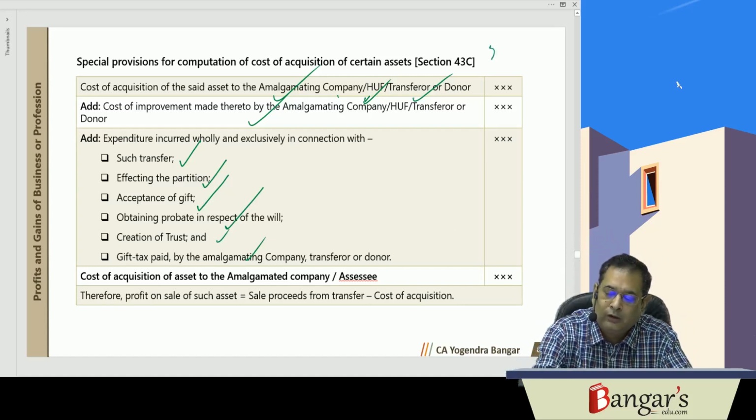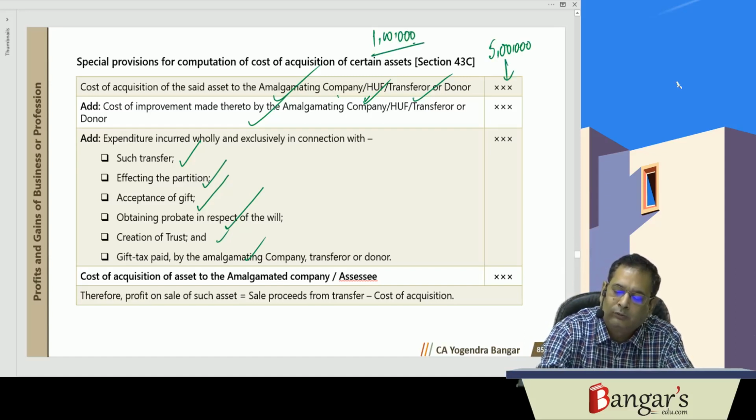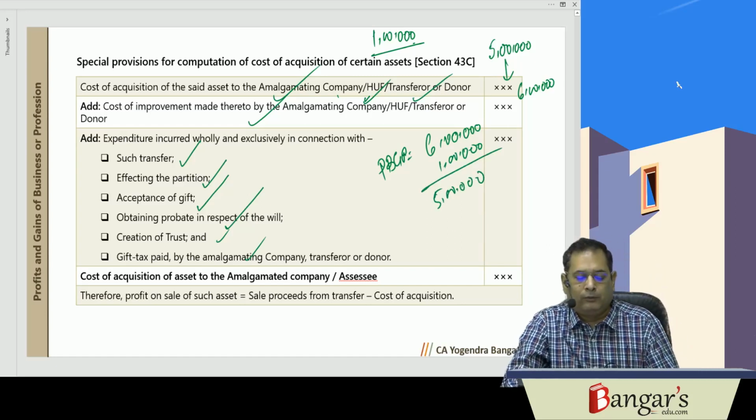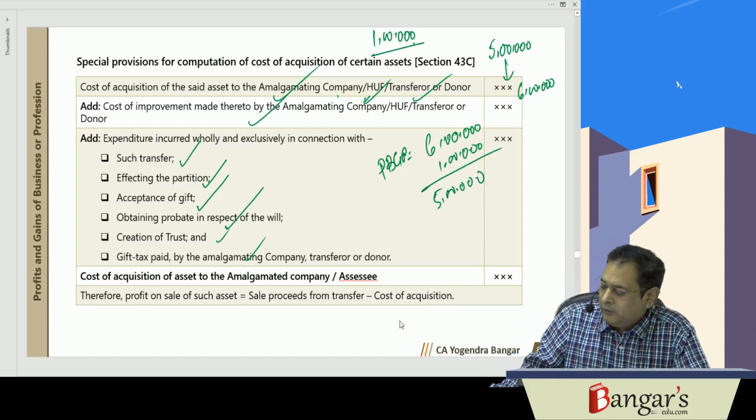So if stock has been acquired for 5 lakh rupees, and in the amalgamating company's books it is 1 lakh rupees, and it is subsequently sold for 6 lakh rupees, the business profits, that is PGBP, will be 6 lakh minus 1 lakh. This will be our PGBP rather than 1 lakh rupees. So that has been provided in this particular Section 43C.